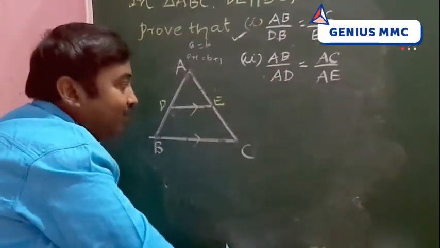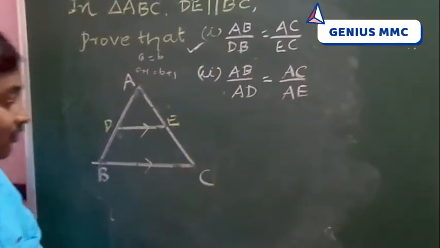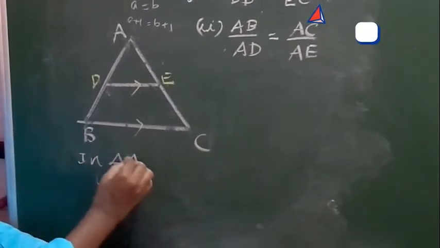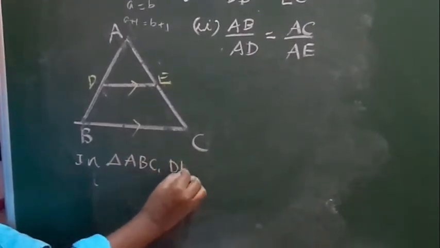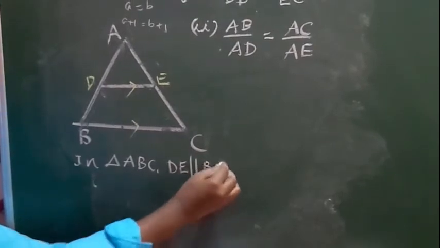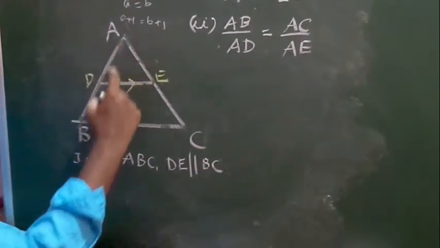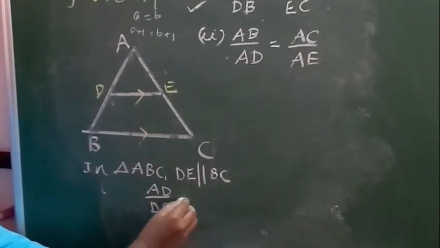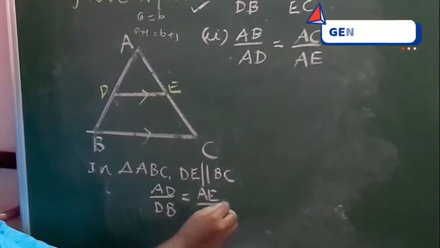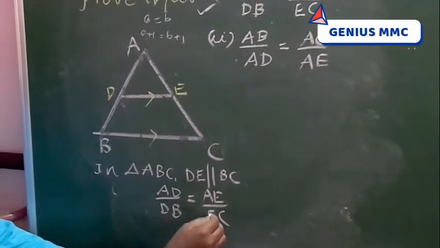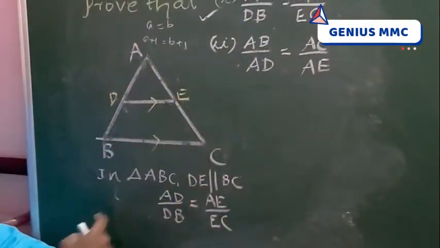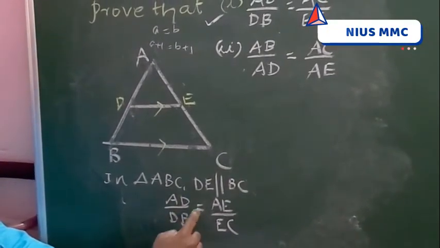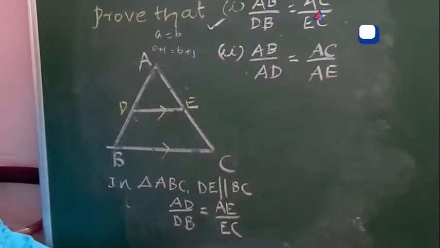So we have to do the second one. To prove the second one, same condition. In triangle ABC, DE is parallel to BC. Write down the BPT formula: AD by DB is equal to AE by EC. Here the numerator should be AD. So if you add plus 1 to both sides, you get the first theorem.